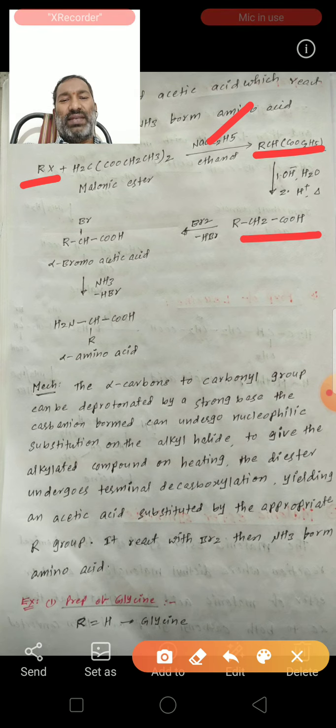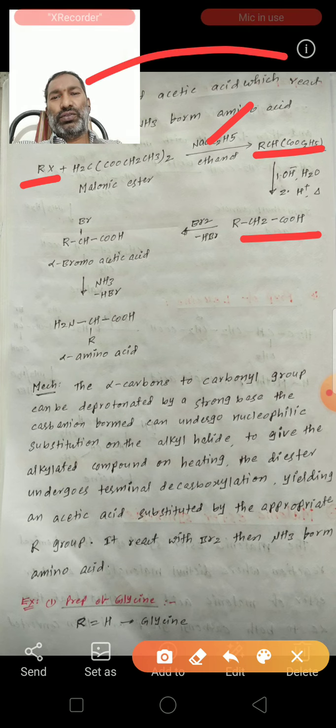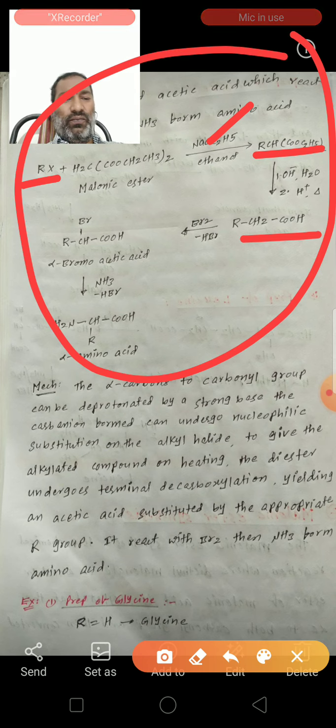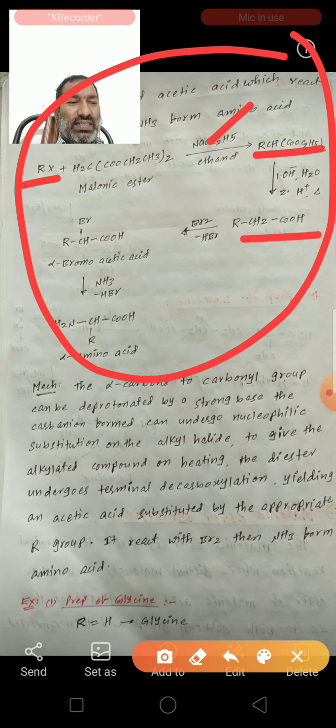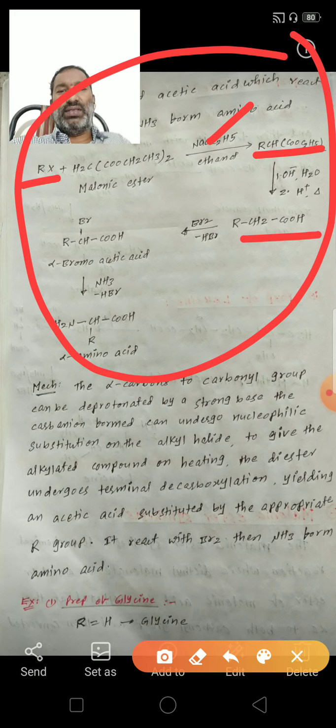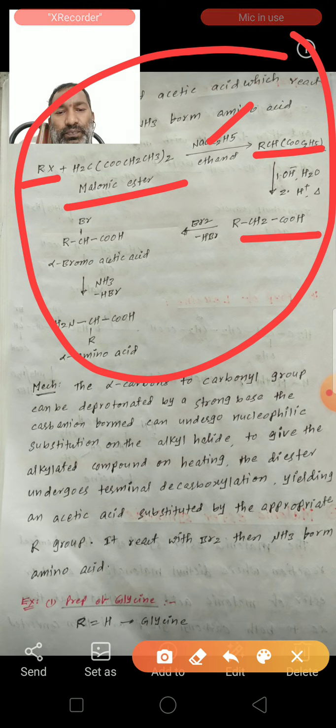It reacts with bromine, then ammonia, to form an amino acid. This is the mechanism for the preparation of alpha amino acids with malonic ester.